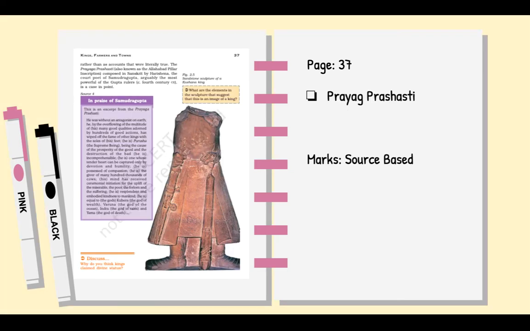This could come as a 1 marker objective question or even 3 marks. Page 37, you have the Prayag Prashasti. Most likely, this could be asked as a source based question. But if they are talking about claiming legitimacy, do use the example of the Prayag Prashasti and how it describes the emperor as one of these greatest men who has no parallels.